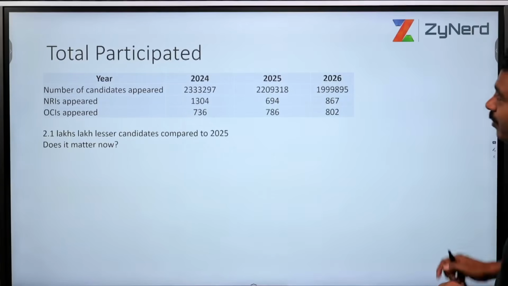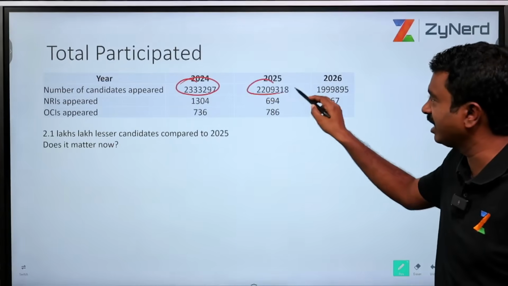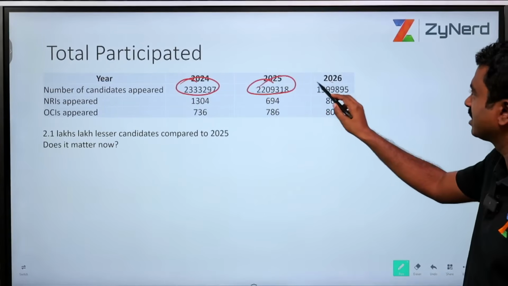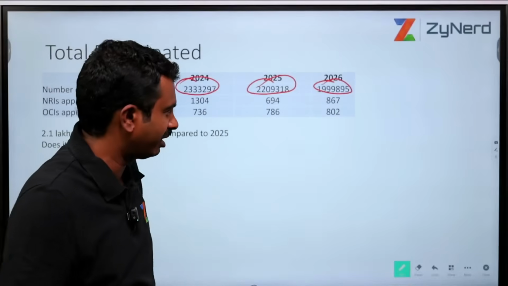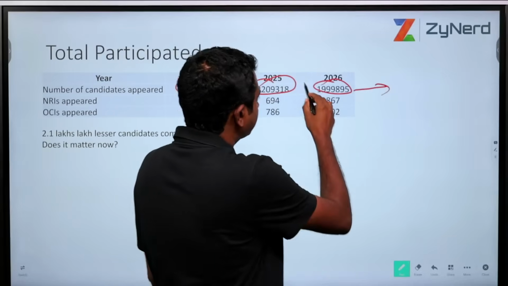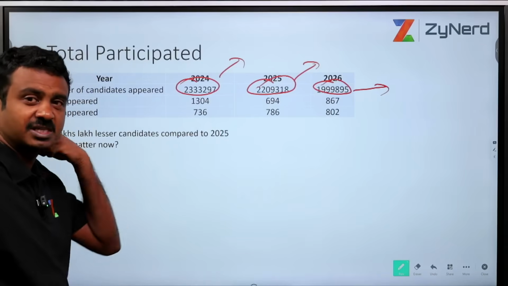First, the total number of candidates who participated. In 2024 it was 23.3 lakhs, in 2025 it was 22 lakhs, and in 2026 it is only approximately 20 lakhs, 19.99 lakhs. Does this make a difference? Yes, this makes a difference in terms of those who have participated. It makes a difference in terms of statistics.